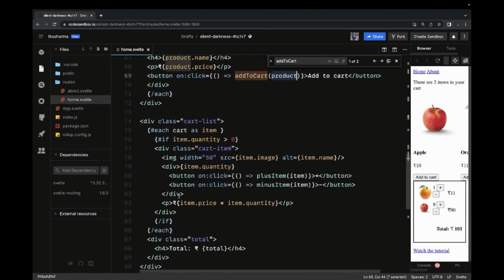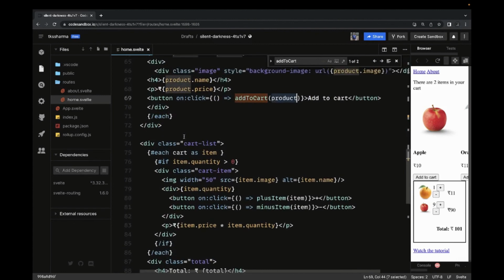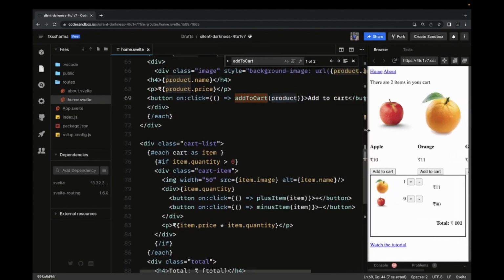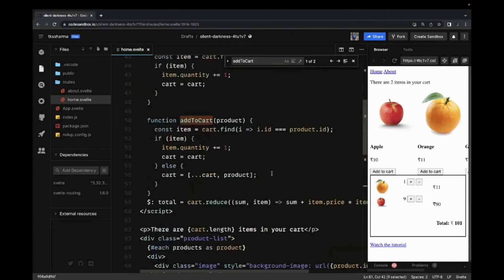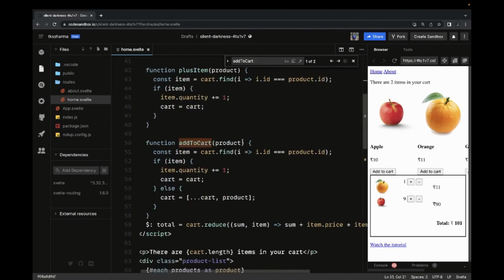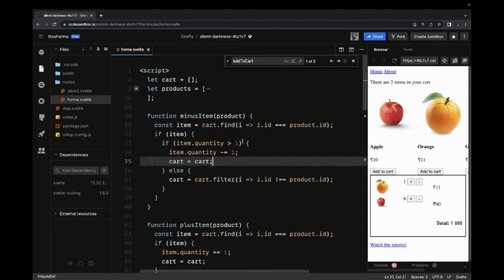And then for these internal items, because now inside the cart we got all these items, we are iterating onto the cart using the same each, and if the quantity is greater than 0, then only we are showing the items. Otherwise we don't need to have that product in the cart. And then we have these two buttons, plus item and minus item. So this is a very simple example. I just wanted to talk about the reactivity of Svelte here, like how we are updating the data and how that is getting updated.